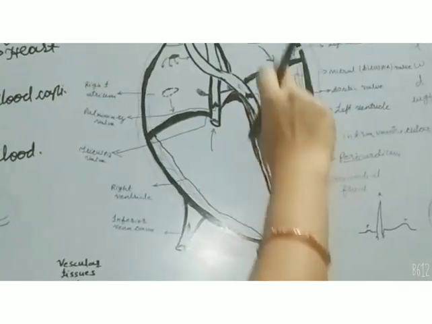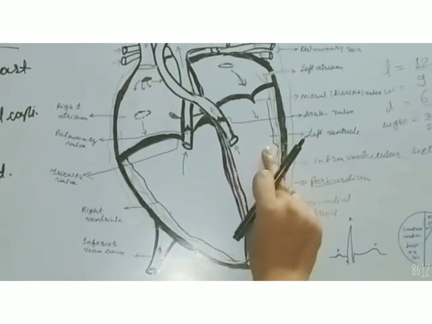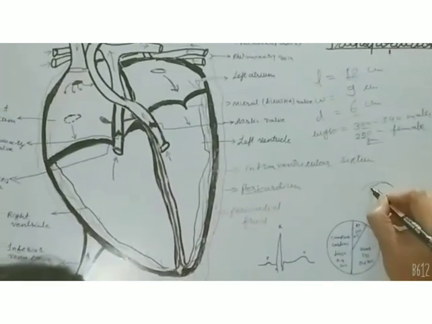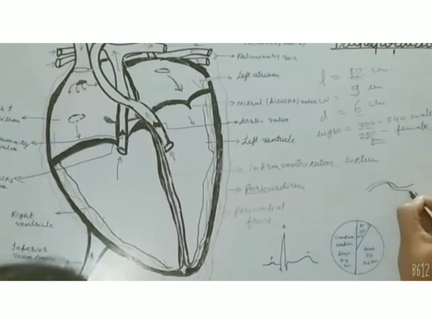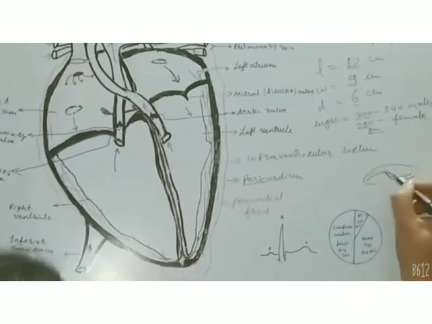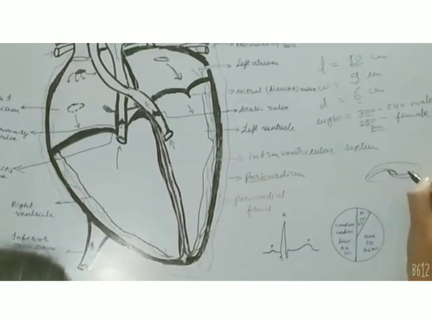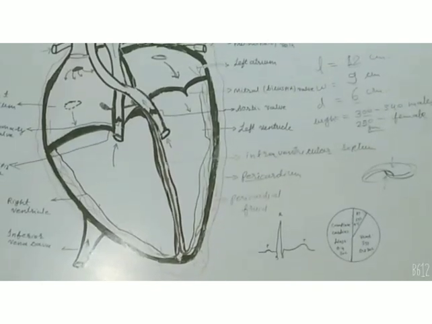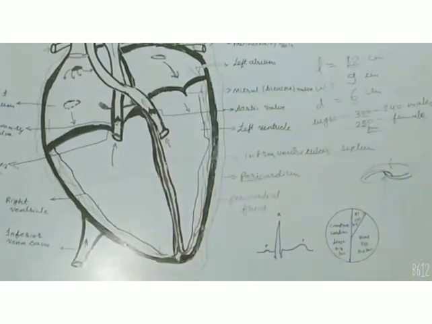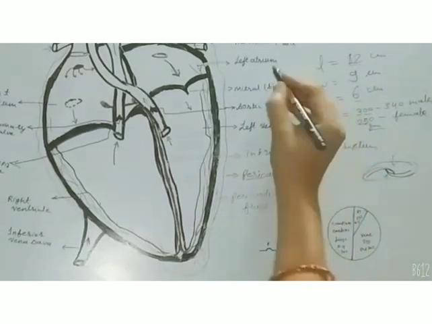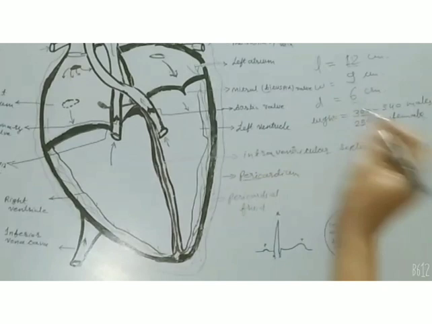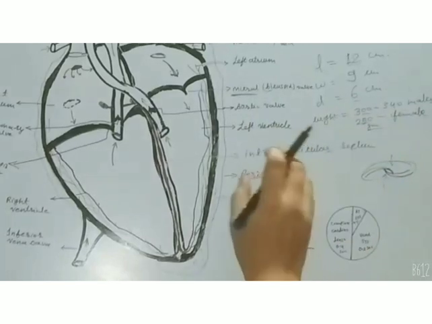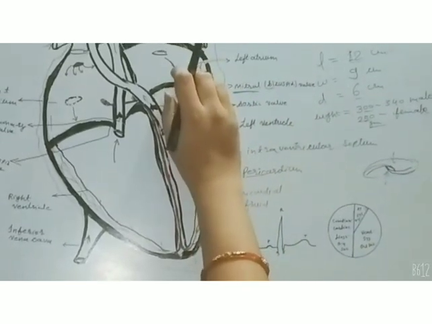The valve between the left auricle and left ventricle is called as bicuspid valve because it has only two flaps. So it has only two flaps which lock and prevent the mixing of blood and backflow of the contents of the ventricle. So it is the bicuspid valve. Bi means two because it has two flaps only. It is also called as a mitral valve. The mitral valve is bicuspid valve which is situated in the left part of the heart.